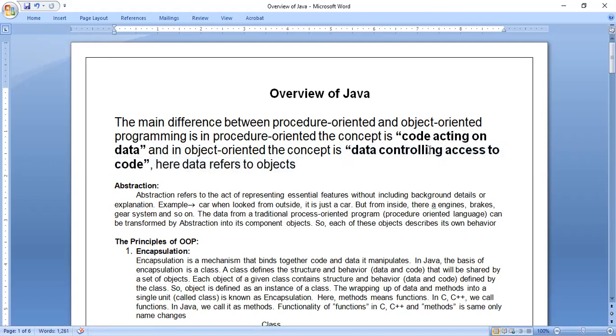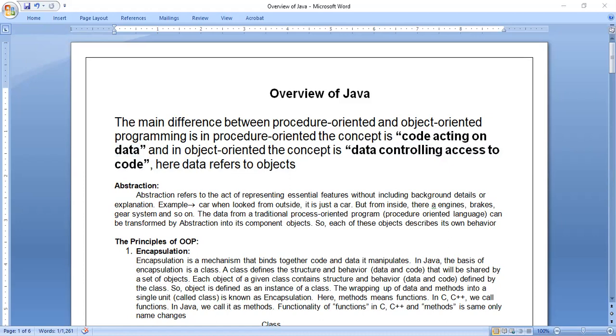Here just try to understand, code is computer world, that is software, and data is real world. If I say code acting on data, data is dependent on the code, that is the real world is dependent on the computer world. If I say data controlling access to code, it means data is controlling the code. Data controlling the code means what? Code is dependent on the data.